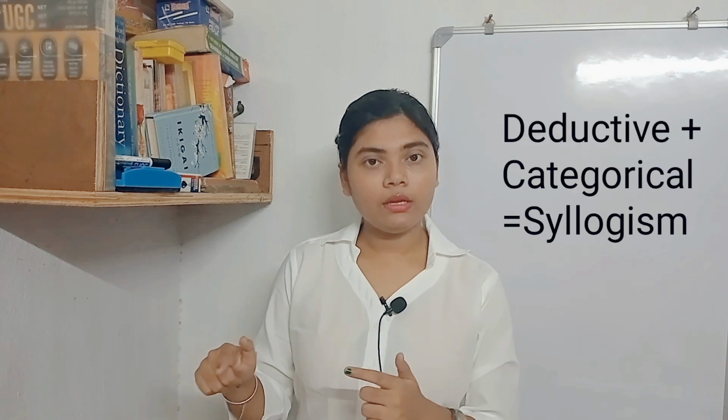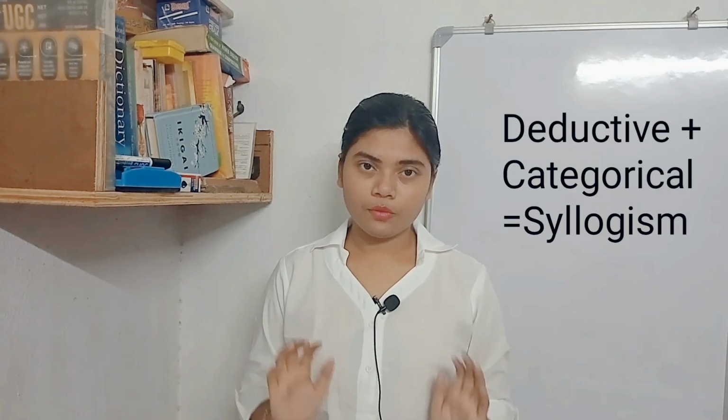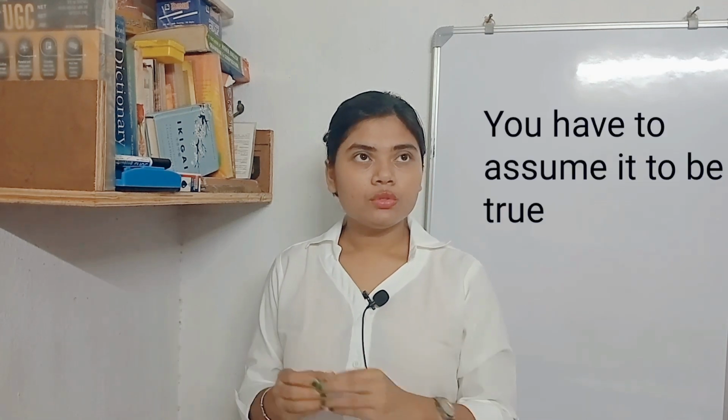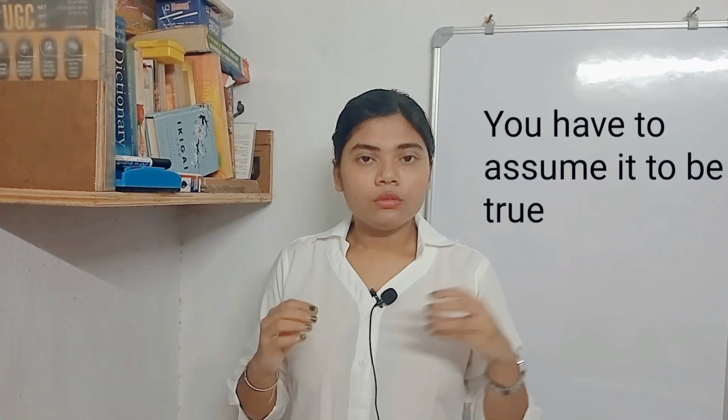Before understanding syllogism, keep one thing clear in your mind: categorical syllogism can only be deductive, and that's where we can solve syllogism. And one more thing, a statement can be false, like it may not be valid. For example, windows are tables. Windows cannot become tables, it is not true, but you have to assume it as true. Always remember that whatever statements are given, you have to assume them as true, and only then can you solve those questions.